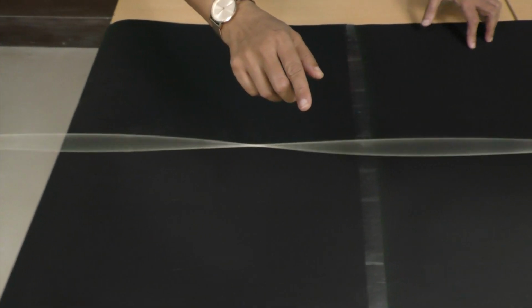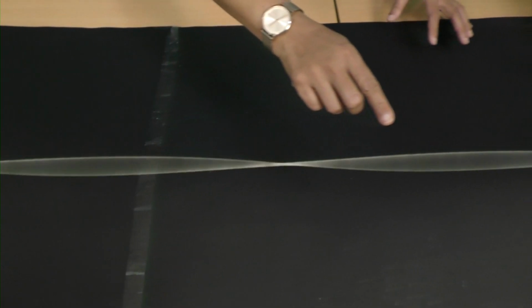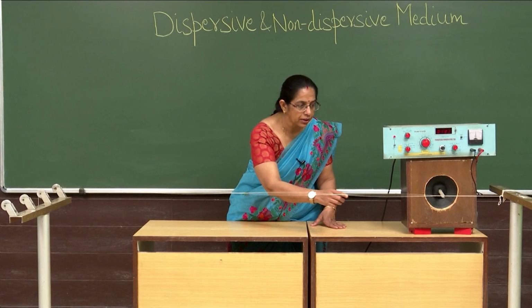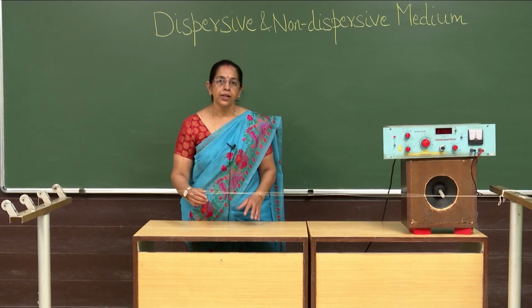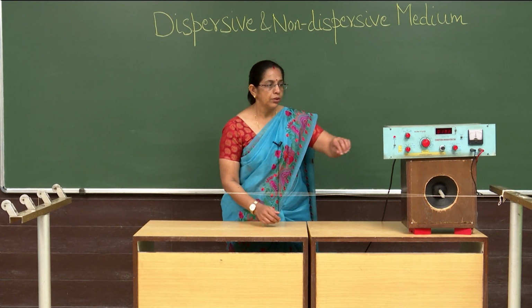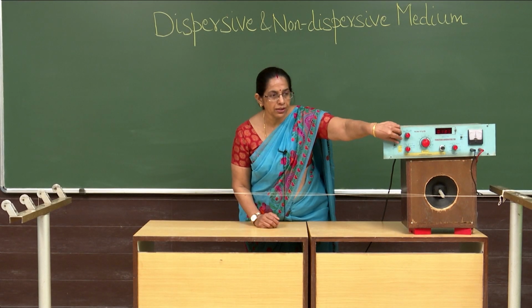Here we have 4 loops, beautiful 4 loops which we can observe very clearly. One node is here, one node is here, one node is here. So 1 loop, 2 loops, third loop and the fourth loop. In this way we can get beautiful loops on the string.